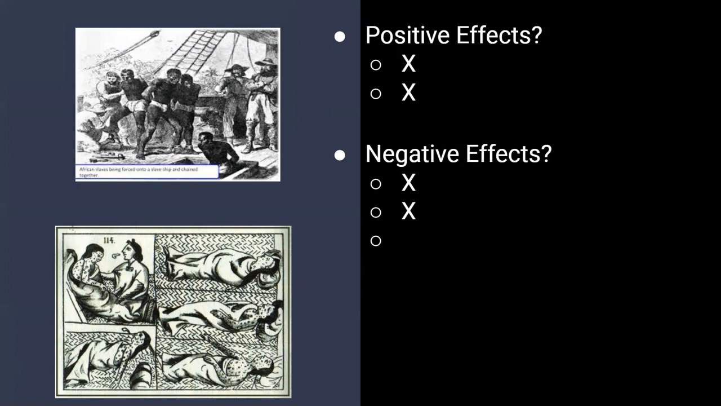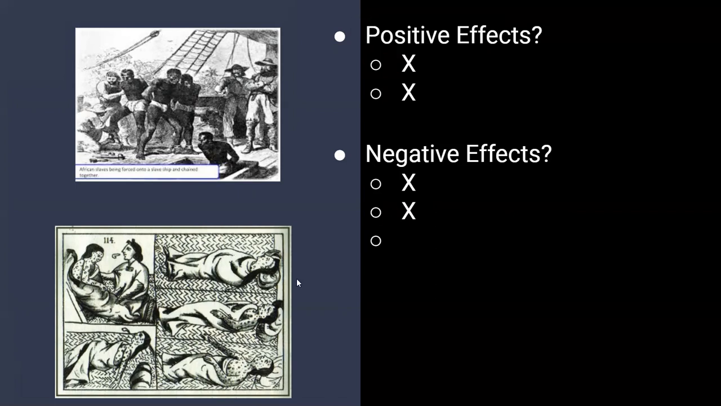But then we're going to focus in on some of these negative effects. The main thing you need to know is that these new diseases from Europe were killing the natives by the millions. These new diseases, like smallpox right here, ended up killing millions of natives. That's your first negative effect. And then your second negative effect is that it led to the future slave trade.